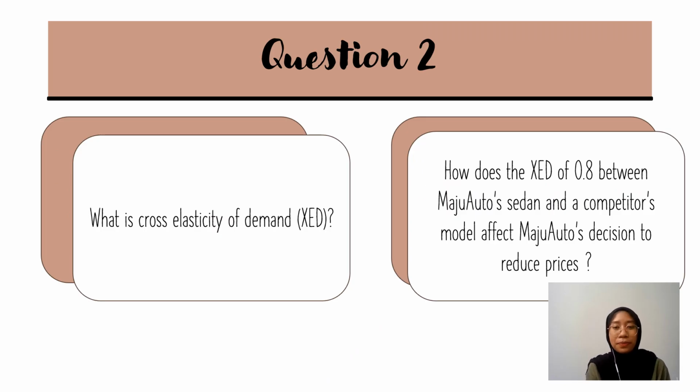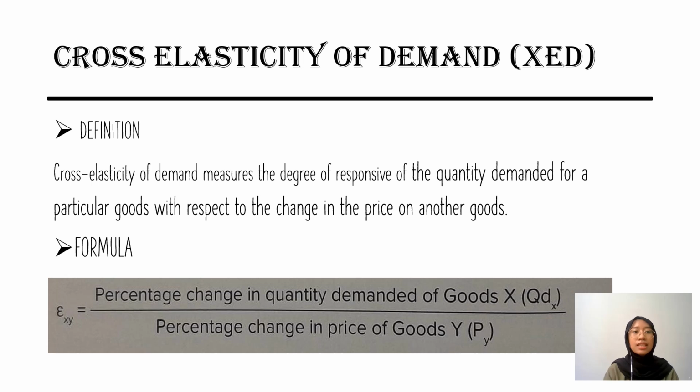Hi, Assalamualaikum. My name is Siti Nurin Inshira, and today I will explain question number 2. The first one is what is cross elasticity of demand (XED), and how does the XED of 0.8 between the MajuAuto sedan and a competitor's model affect MajuAuto's decision to reduce its price? Okay, first, let's talk about cross-elasticity of demand (XED).